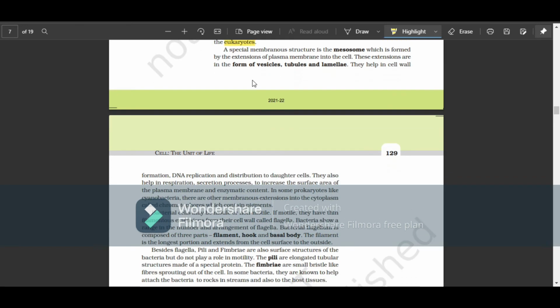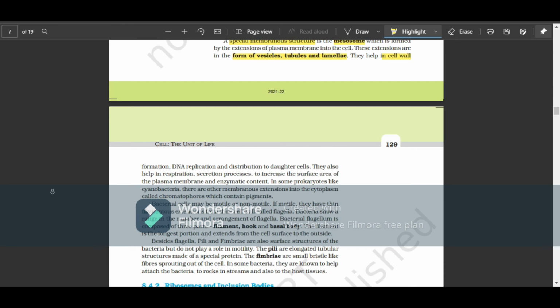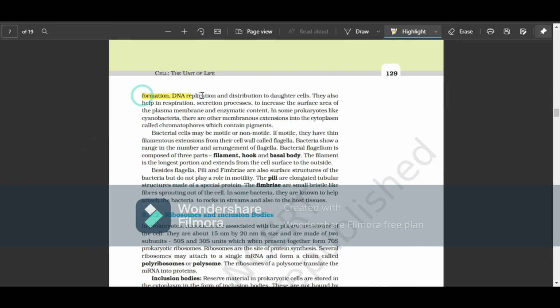Speaking about the special membranous structures, they are called mesosomes, already spoken, right? They are the inclusions which are found only in the prokaryotes. These extensions are in the form of vesicles, tubules, and lamellae. They help in cell wall formation, DNA replication, and distribution of it to the daughter cells. They also help in respiration, secretion processes, increasing the surface area of plasma membrane as well as the enzymatic content.